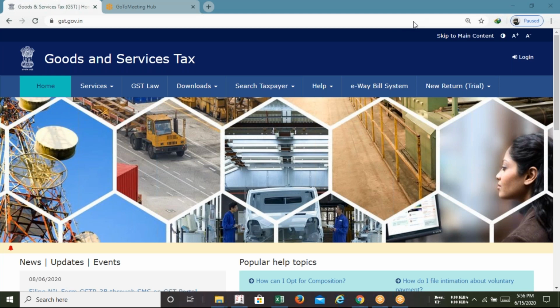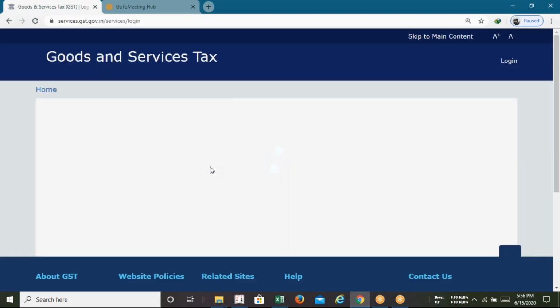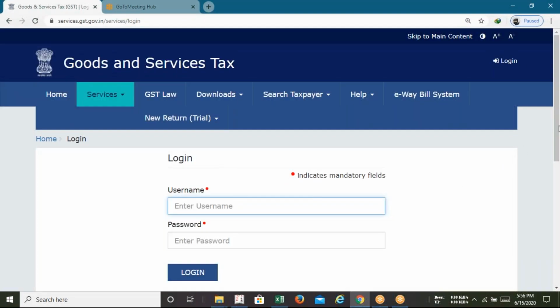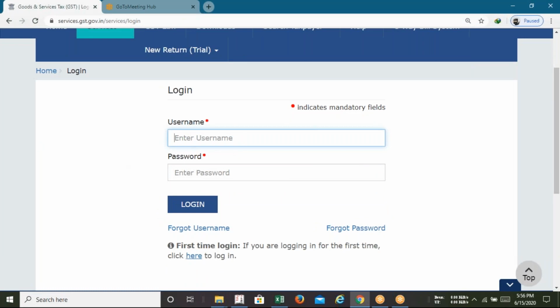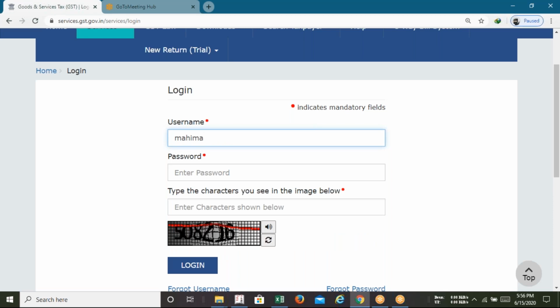Before going into that, I'm just using my user ID and password to open the portal. After that, the student will take care with my observation, obviously. I'm just logging into the portal, and that is a real one, not a dummy one.